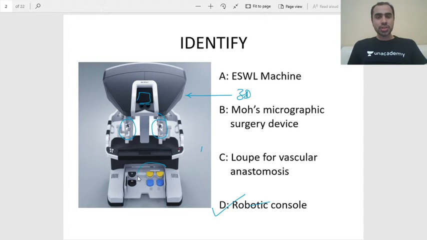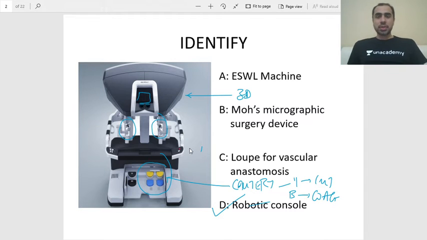Another thing you should see is this. Where have you seen this typical yellow and blue appearance? These yellow and blue colors are typical of a cautery device, right? So obviously this console gives the surgeon the control of cauterizing the tissue with the energy source. As you know, yellow is cutting and blue is coagulation. Right? Yes, Nidhi, that's right. That's cautery.